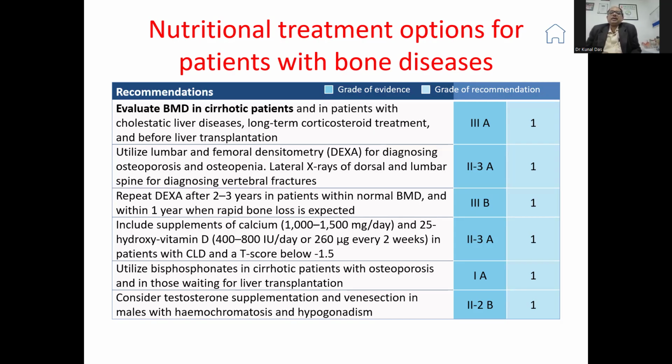And in patients with CLD, a T-score of less than 1.5. You can utilize bisphosphonates in cirrhotic patients with osteoporosis and in those waiting for liver transplant. Consider testosterone supplementation and venesection in males with conditions such as hemochromatosis or hypogonadism. Next slide, please.